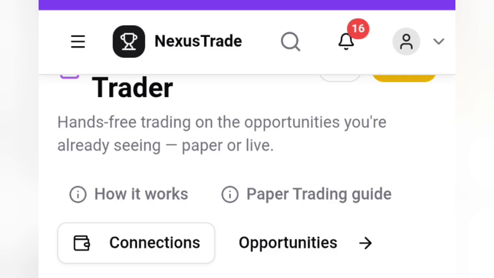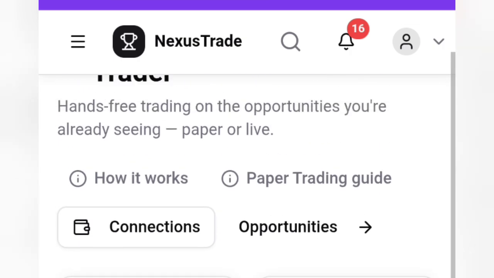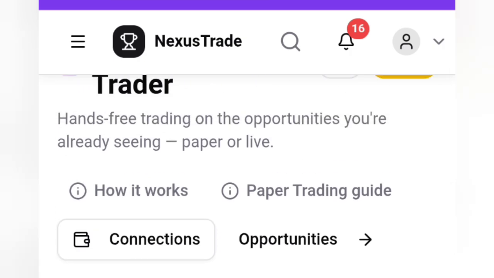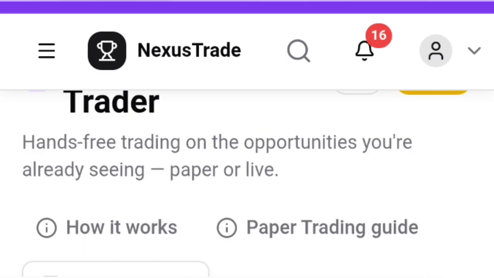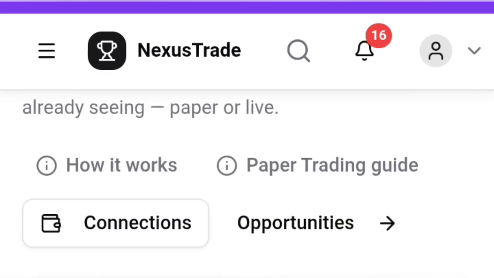So you can still hear it again, still telling me that I have a cross arbitrage. If it is a triangular arbitrage, it will say triangular arbitrage. The reason for this feature is that even if you are not close to your phone, even if your phone is closed or is locked, you can hear when there's an arbitrage opportunity and you go and trade it.